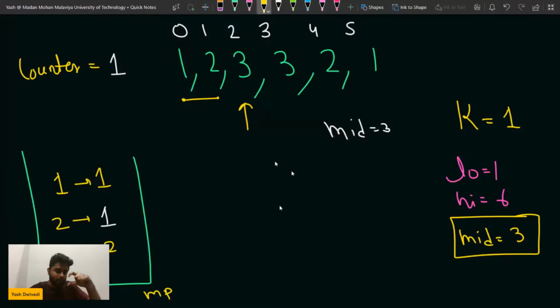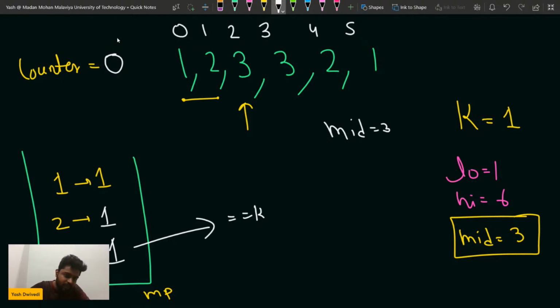Okay, so when I reach this guy, this is not greater or equal to mid, so I'll not go to the if case, and then again I remove the frequency of this guy. It will become 0 because I decrease the frequency of this guy as well, and it will become k. Please write equal k in the chat. So this guy's frequency also becomes equal to k. Then the counter becomes 0.